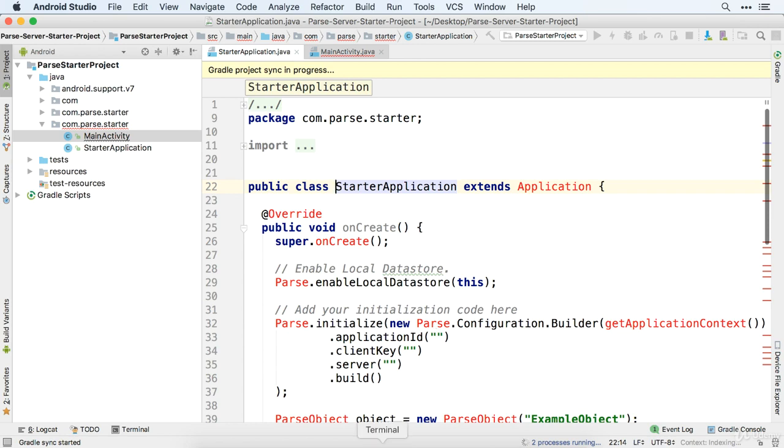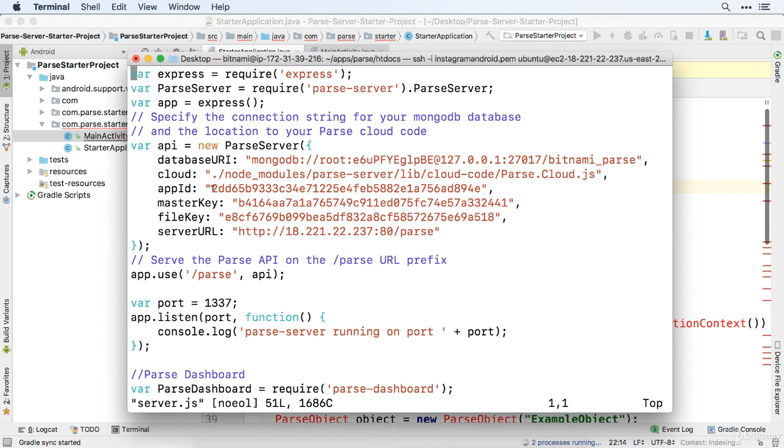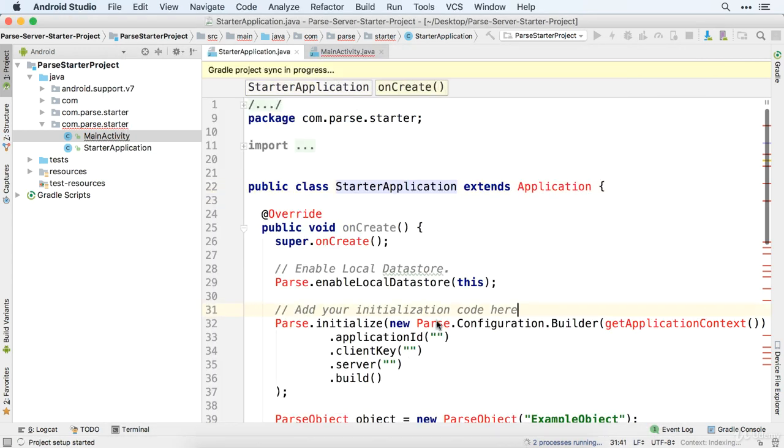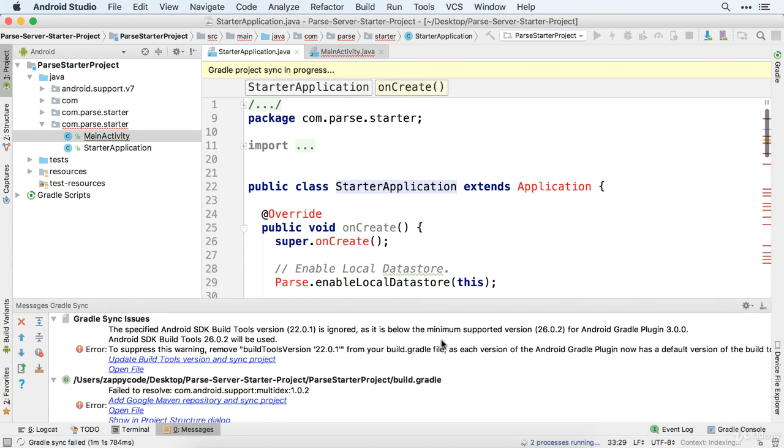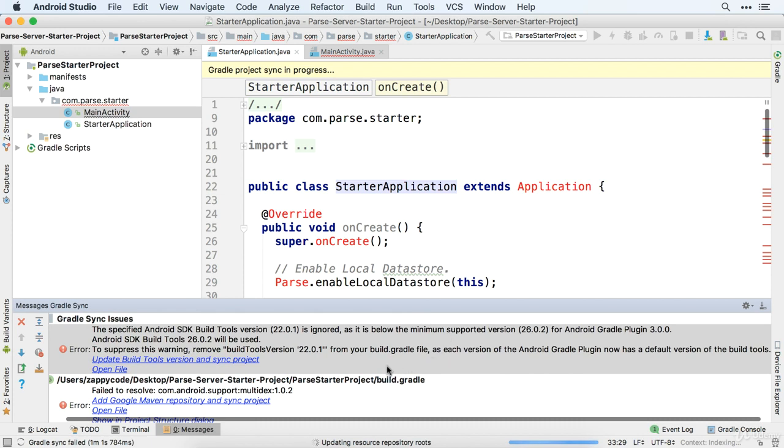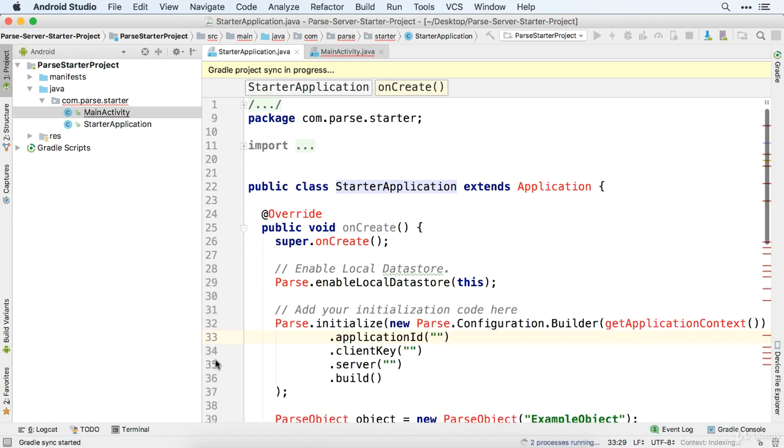So the first one is the application ID. You can see we've got an app ID here. Don't grab the double quotes, but go grab that huge string of letters and numbers, and we're going to paste that into our app. Android Studio here is taking a second, so we're going to try and get through some of our issues there, but we'll go ahead and paste that one in.